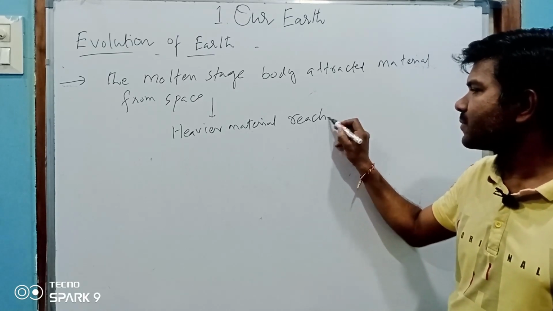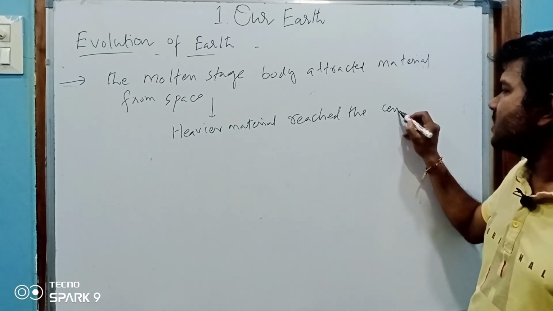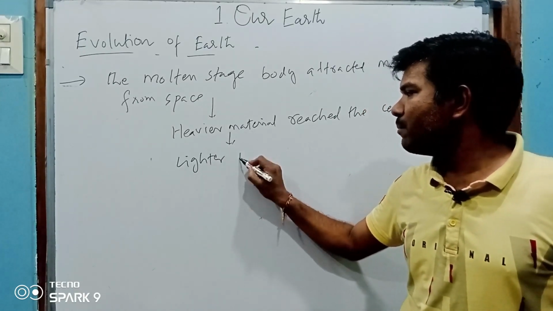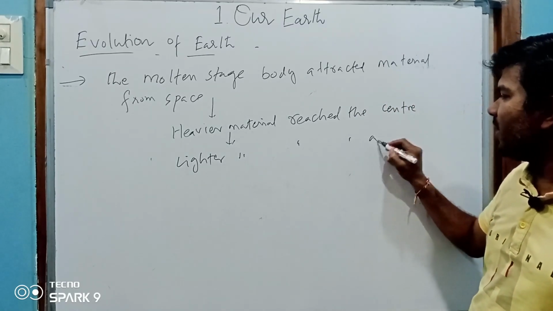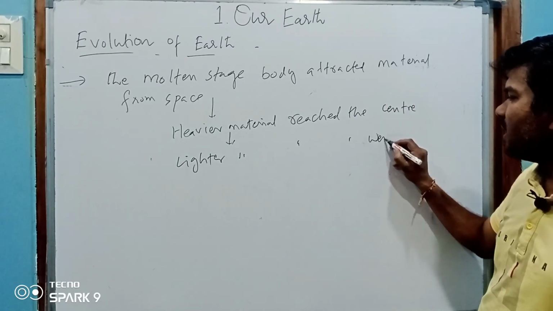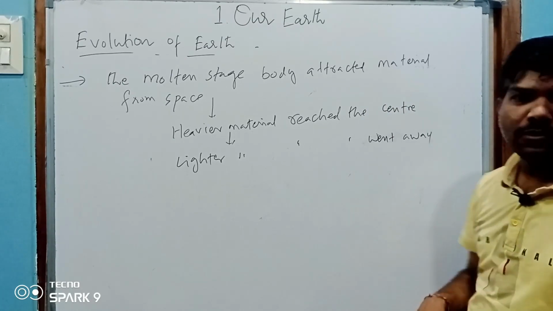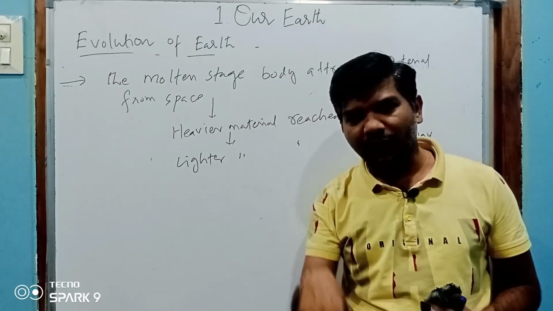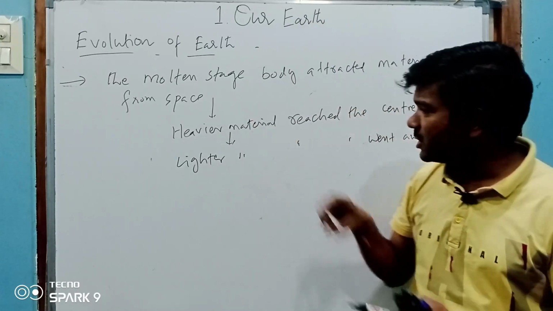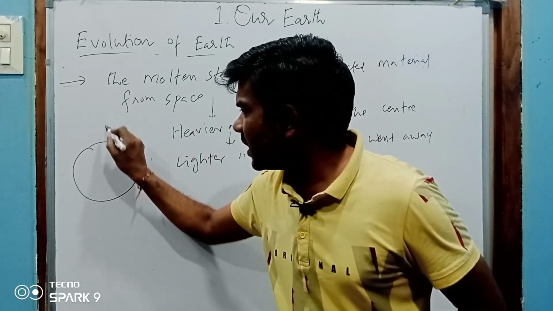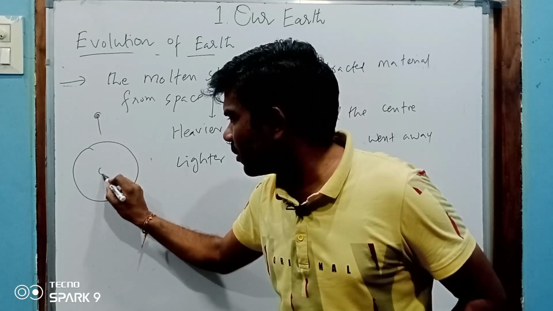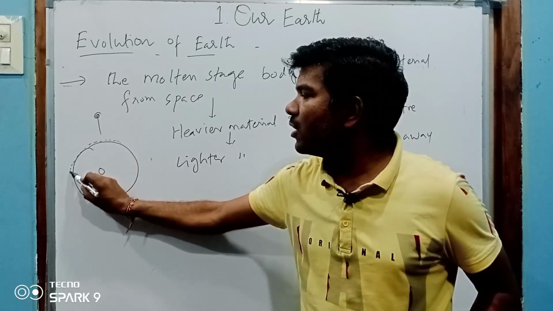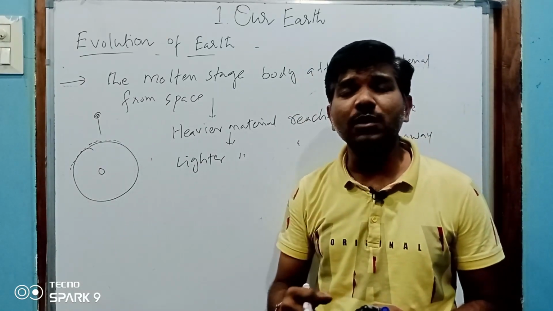reached the center, and lighter material went away. Right. So which are the heavy materials? These reached under the surface, or went to the bottom, or reached the center. For example, this is a molten stage. If this rock was attracted, this rock reached here, and the lighter materials reached the top of the surface.